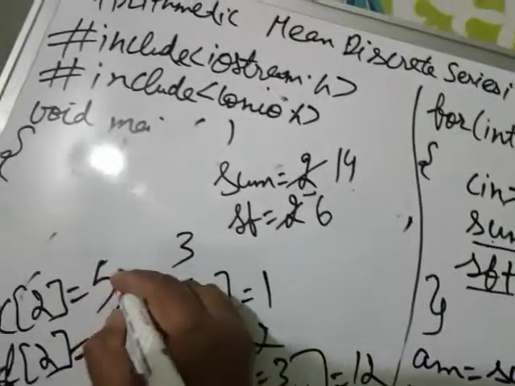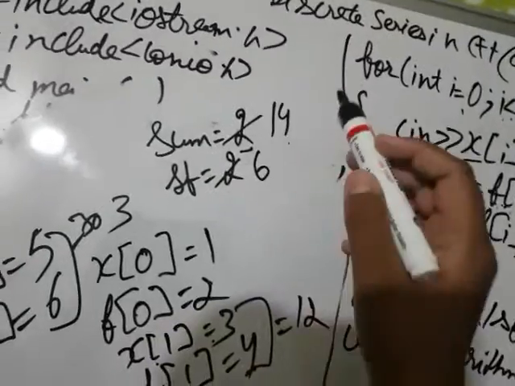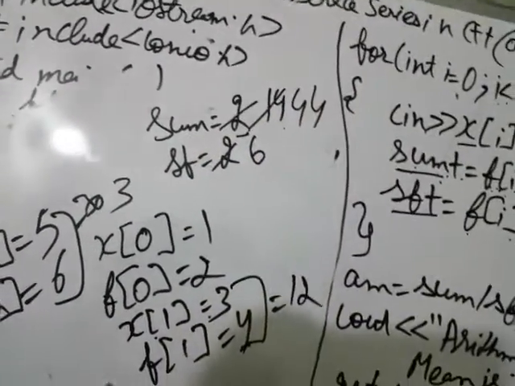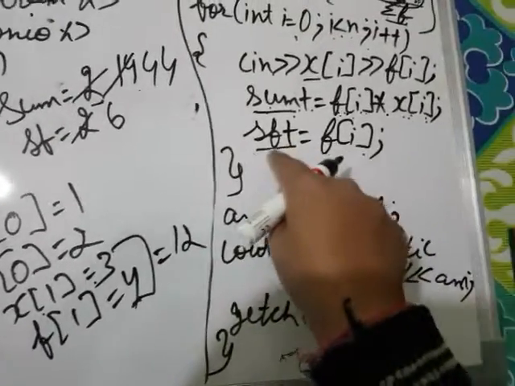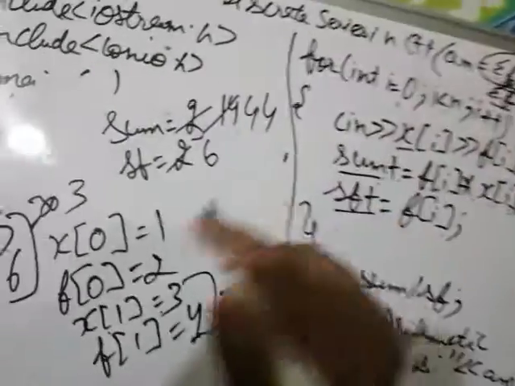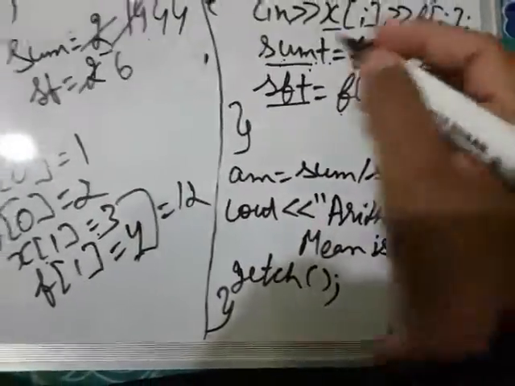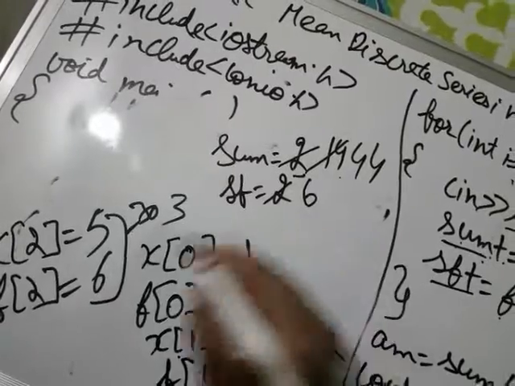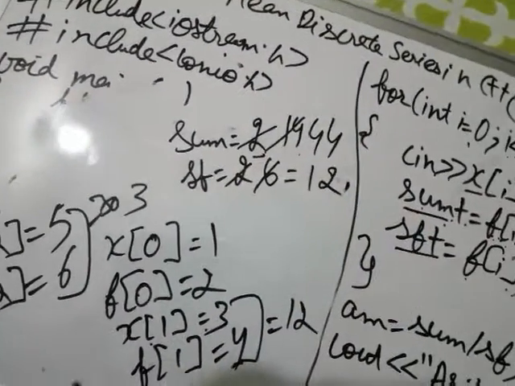So 30 plus 14 is equal to 44. Now sum contains the new value 44, and after that it will calculate sf. sf plus equals fi. sf's old value is 6 and f2 contains 6. Then 6 plus 6 is equal to 12. Now sf contains the value 12.